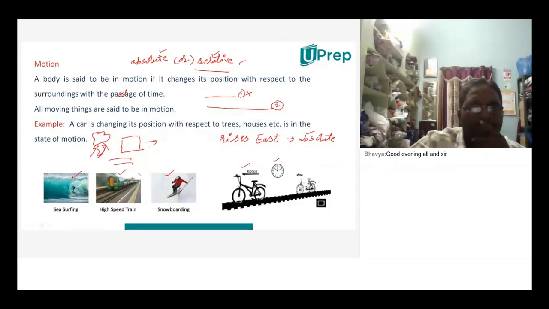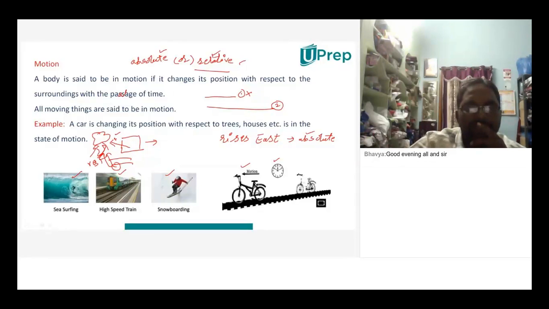Now let us say the train is moving, Unmana is in the train and you are on the platform. Both are observing the tree. Now tell me, when Unmana sees this tree, how will it look? Sir, it is in motion. Moving, right. So the tree is moving. Now according to Priscilla, who is on the platform, what is the state of this tree? Sir, it is at rest. Right, it is at rest.